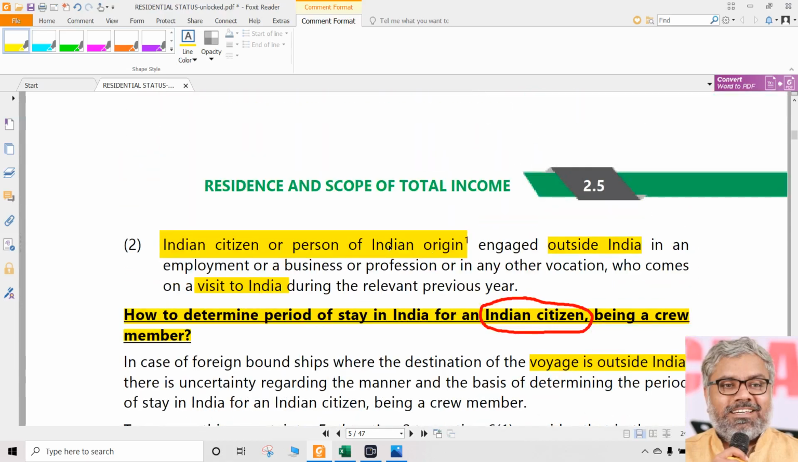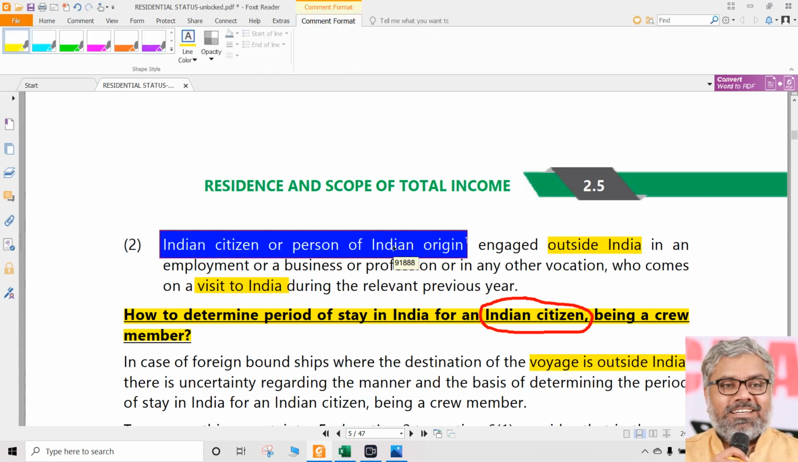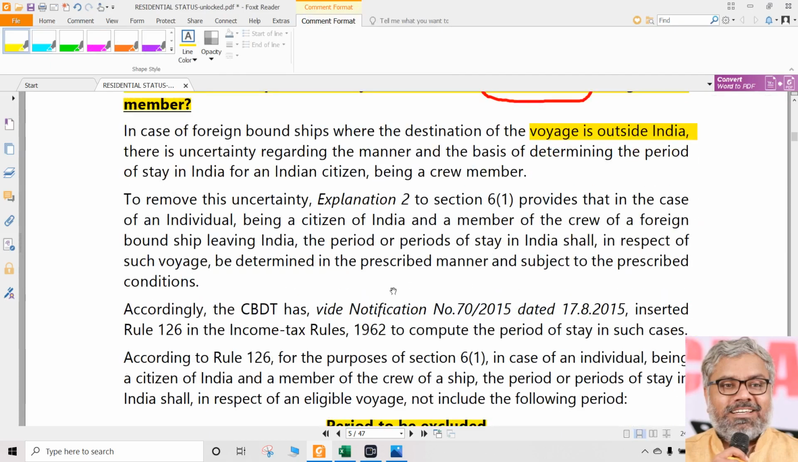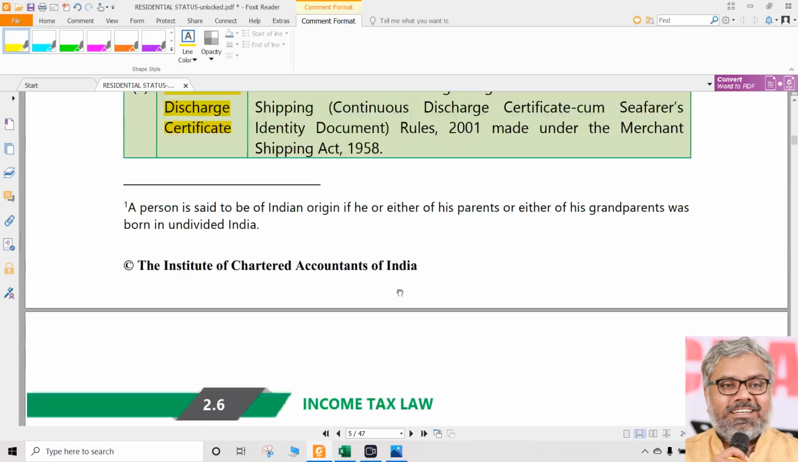Don't use it everywhere, wherever we can use. And a person who is already an Indian citizen or a person of Indian origin, normally staying outside India, visits India during the previous year also falls under the exceptional category.